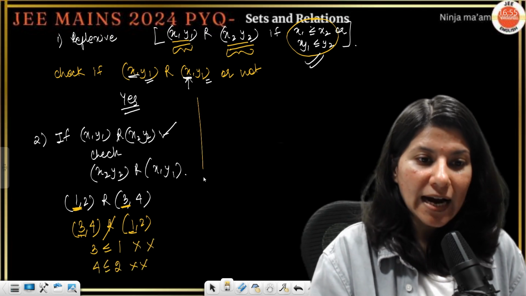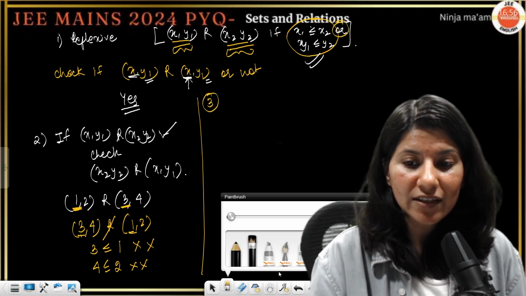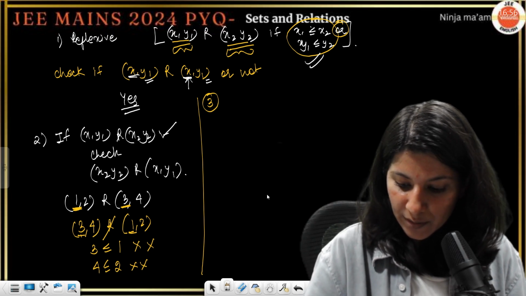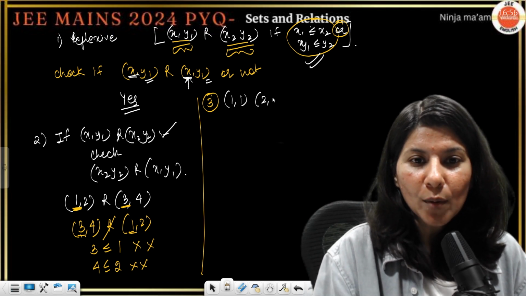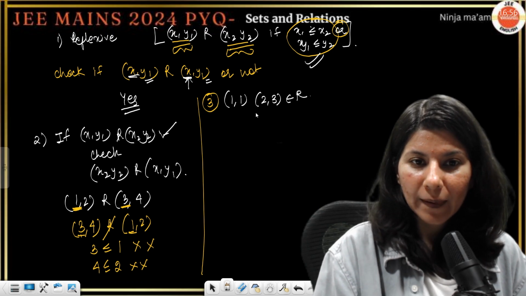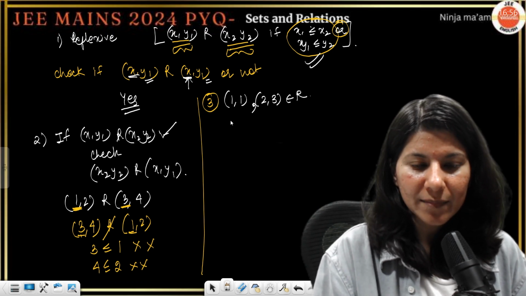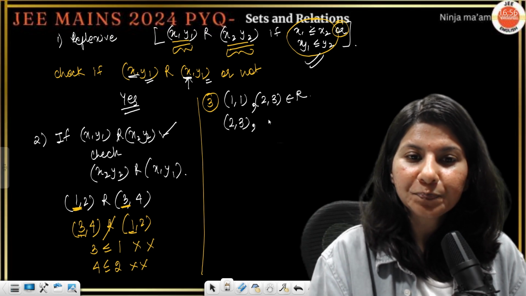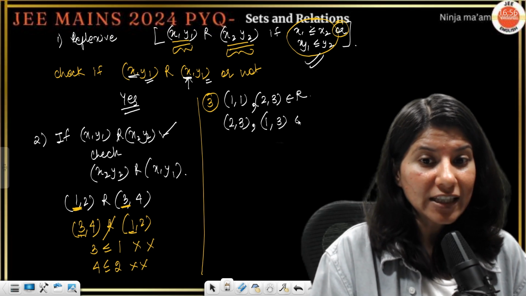And third, transitive. Now understand there is an "or" keyword over here. Suppose I say that (1, 1) and (2, 3) belong to R. Yes, it can happen. And just tell me, (2, 3) and (1, 3): will it belong to R?